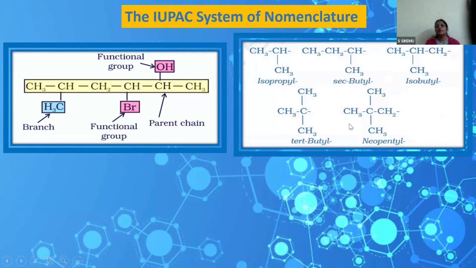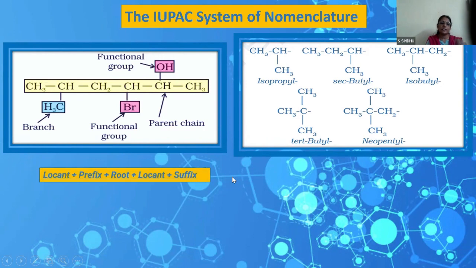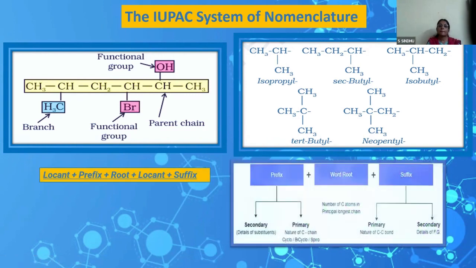And also very often we come across branches where we have the isopropyl or the secondary butyl group. So instead of going in for IUPAC naming, if the child knows how to name this in the trivial name category, this is accepted. So I think we should make the child thorough about writing the structures and naming in this common naming way. And then when it comes to the IUPAC naming, a complete name.